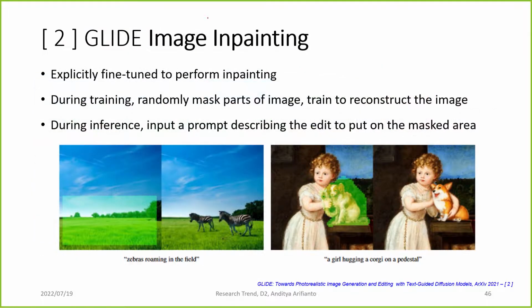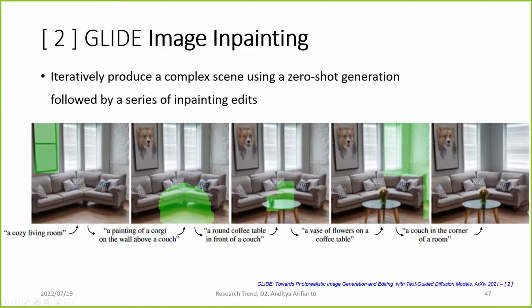But because it uses diffusion, it has more versatile capability compared to DALL-E. So it can perform image inpainting. For this example, during training, we randomly delete a part of the image and then train GLIDE to diffuse this masked-out image into what it should be, as the caption says. And then during inference, we can just delete any part of the image and input a caption of what we want to draw in this deleted area. And then this is the example of an application of image inpainting.